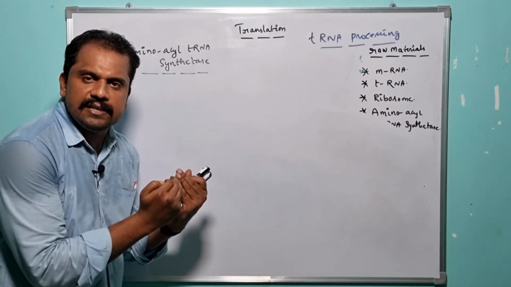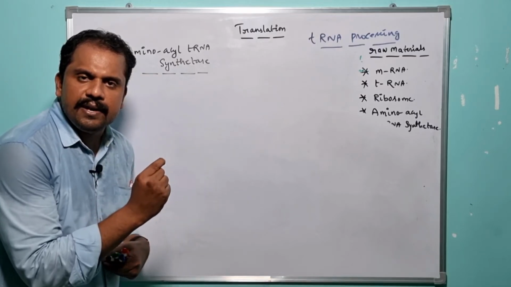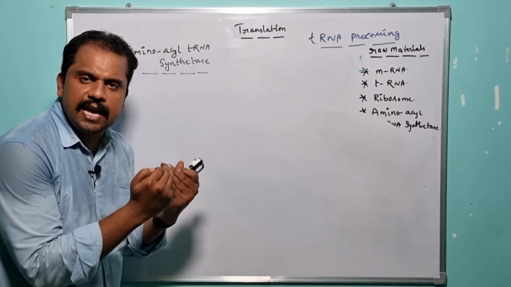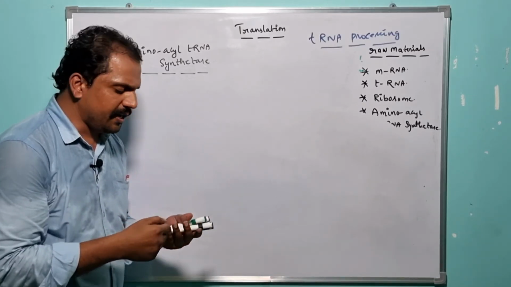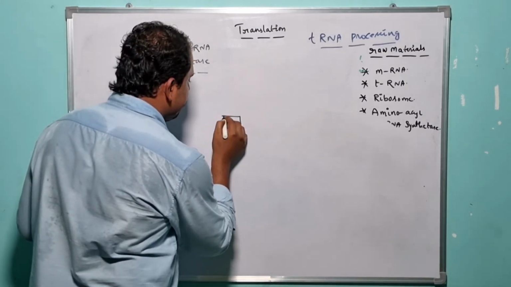By taking advantage of this enzyme, each amino acid in nature is capable of being recruited to its encoding tRNA. So let us assume it as the tRNA, right?